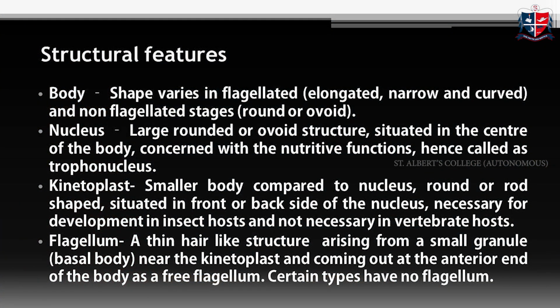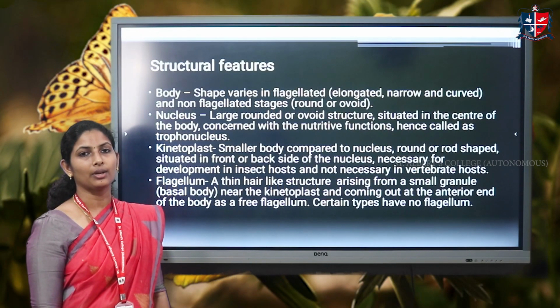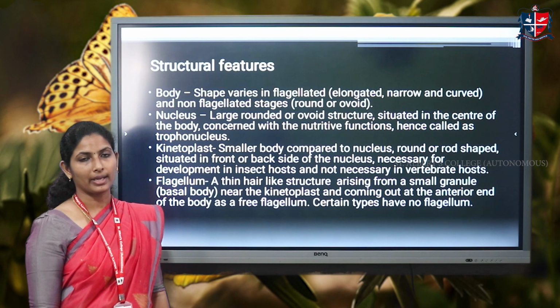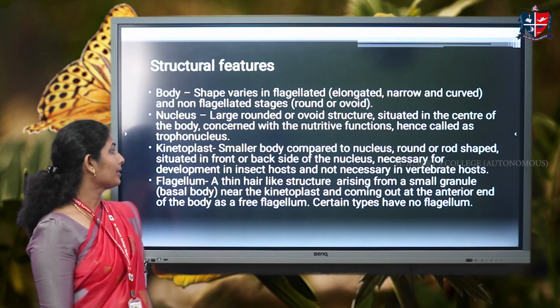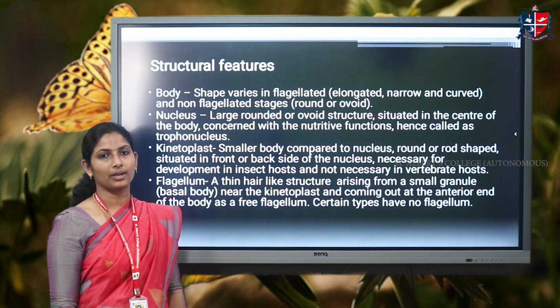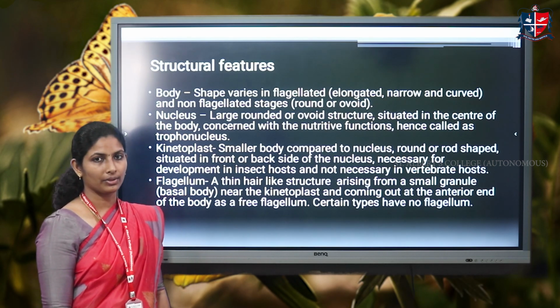Now, looking at the structural features of this organism, its body is of two forms, either non-flagellated or flagellated. Flagellated forms are elongated, narrow, and curved, and non-flagellated forms are round and ovoid. Then they have a nucleus which is situated at the center of the body, and it is mainly concerned with the nutritive function, hence it is called a trophonucleus.